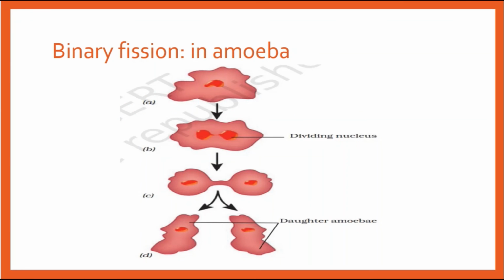In amoeba, binary fission happens. So in this amoeba, there is a nucleus. After attaining some age, division of the nucleus is done. Then it will form separate cells. Then daughter amoeba forms. Again the amoeba is formed.